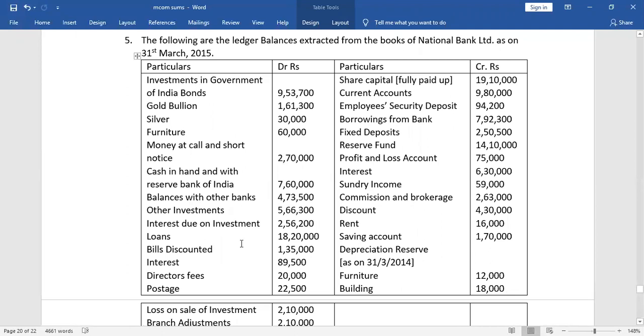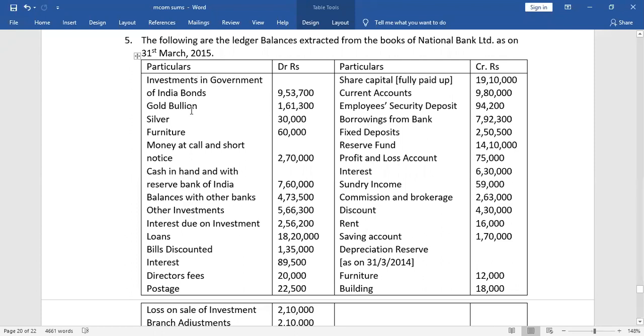Investment in government of India bonds. So this is investment, as we can see. Now in the debit side of the trial balance, it may be asset or expenses. So we have to identify whether it is an asset or an expense.